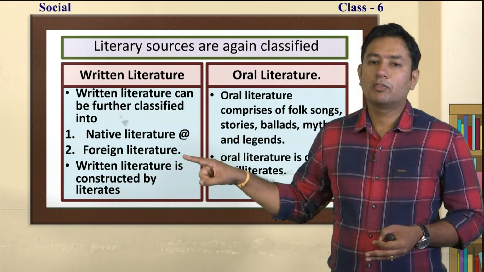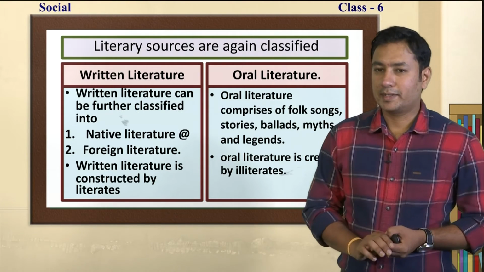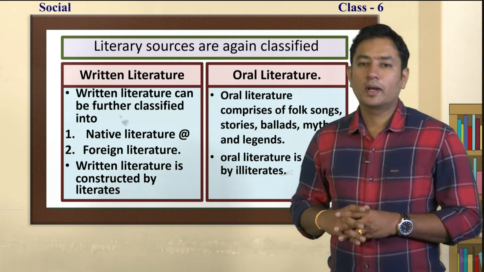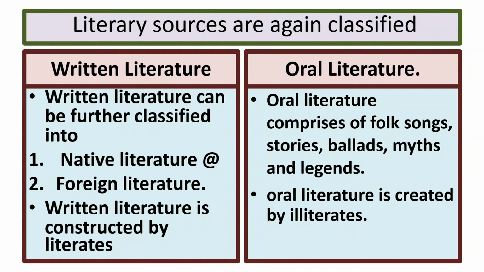That is known as foreign literature. Which is important? Both are important in their own sense. The next one is oral literature. Oral literature comprises folk songs, stories, ballads, myths and legends, all these.